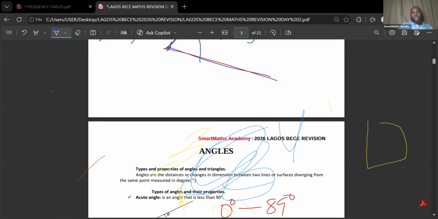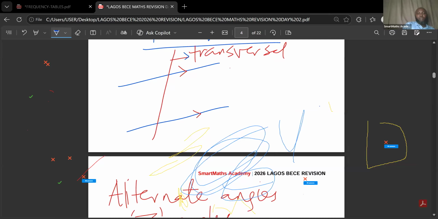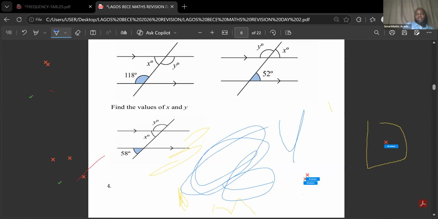Okay. Now the next one is we are going to look at co-interior angles. I need to find a space to write this. Okay, let me do it here. Co-interior. I don't want to erase anything so that you have something to read when I send it to you. Co-interior angles.